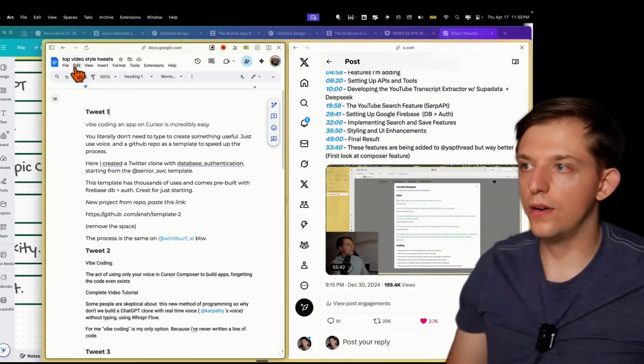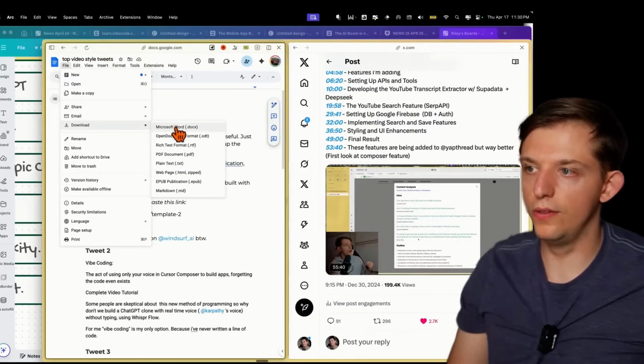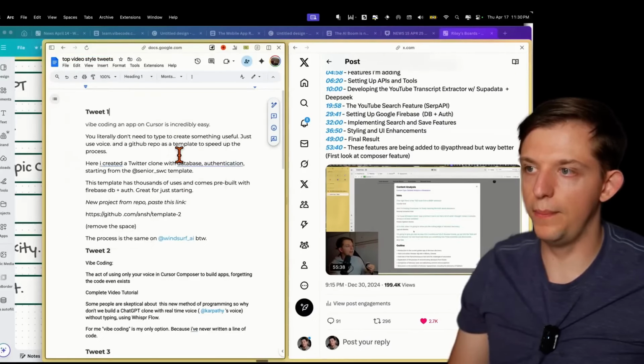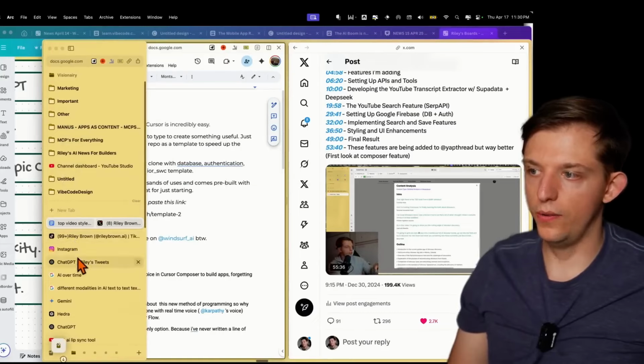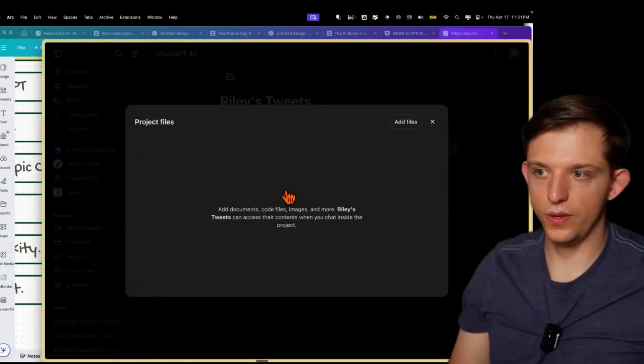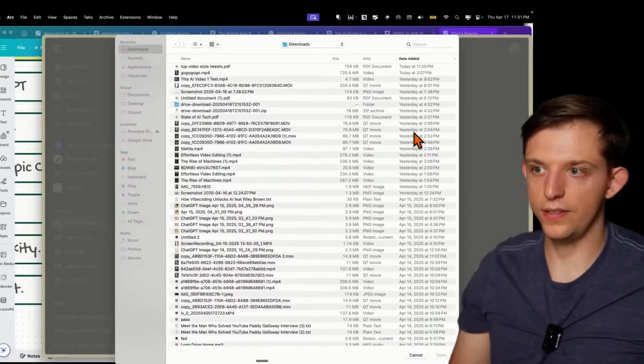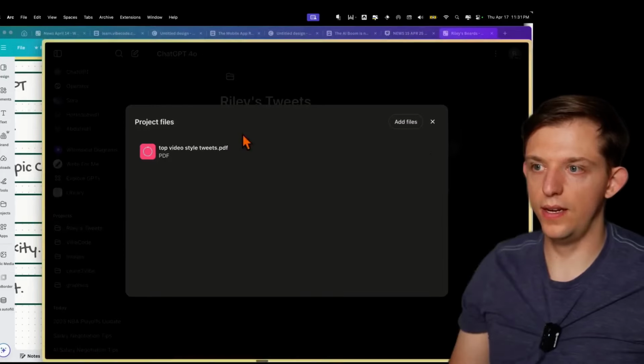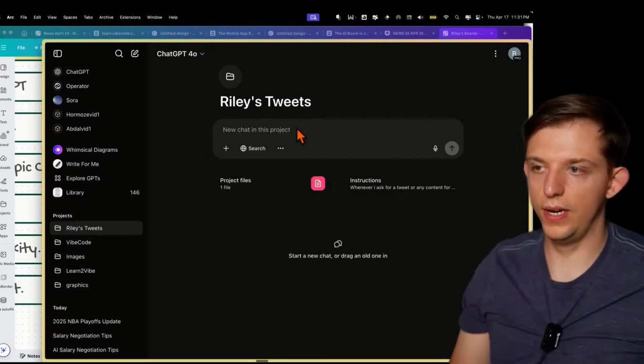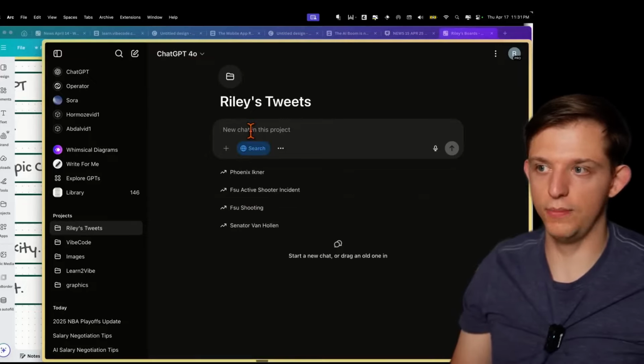Now we are going to hit File and download this as a PDF document. Now we can go back to ChatGPT. So we can press this, we can add files, and now we can select the top video tweets PDF, and we can enter that right there. Now what we can do is search again, just like before.